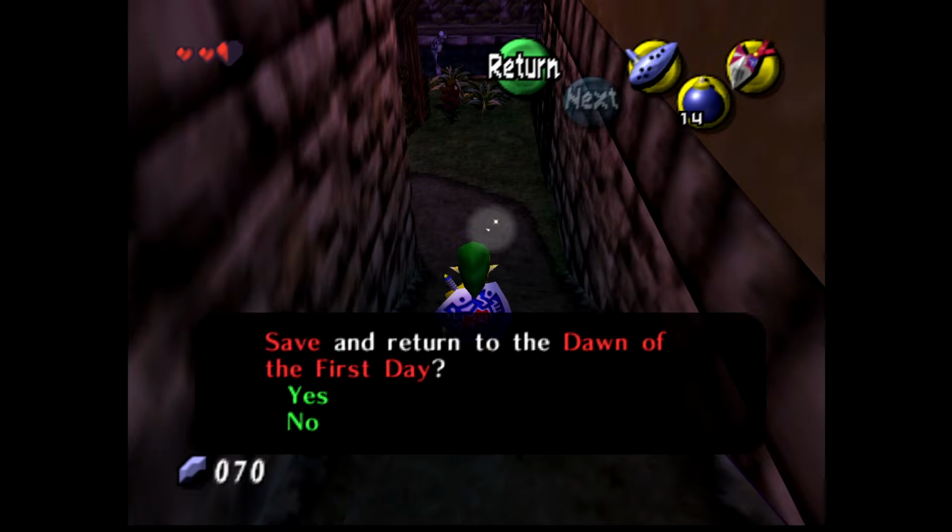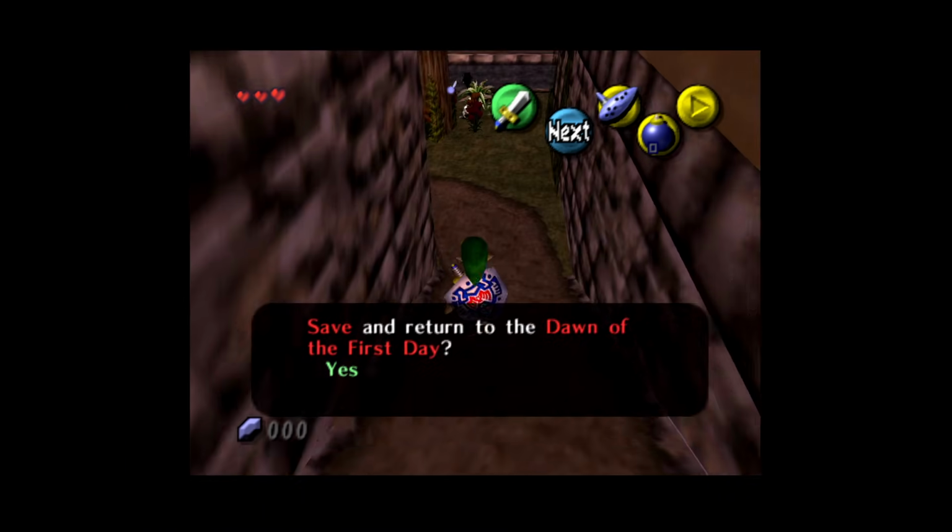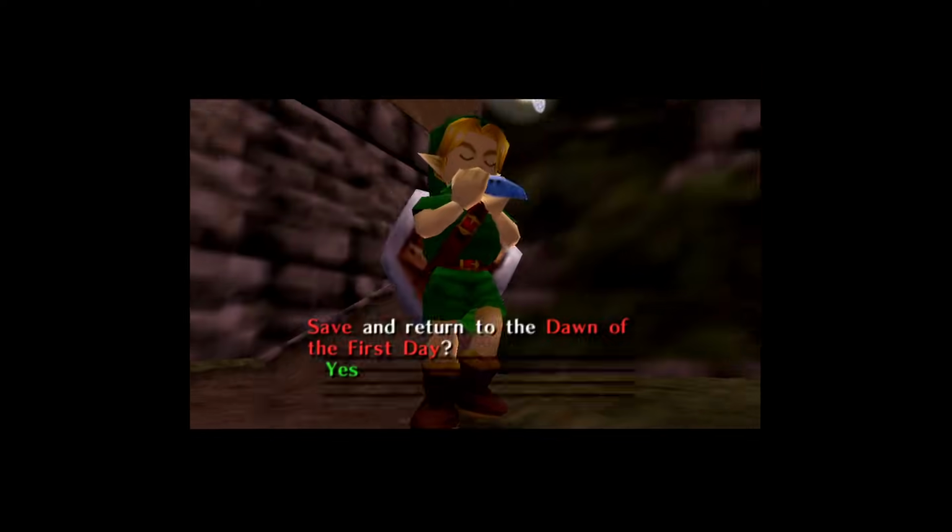Here I bring up the Song of Time prompt and I select yes, and you'll see the screen goes in as if there's a day transition. This glitch has many other useful effects that I won't go into now, but it's always useful to have another way of triggering it.